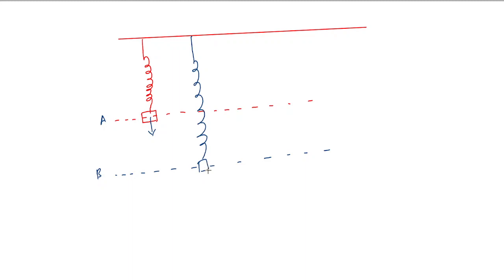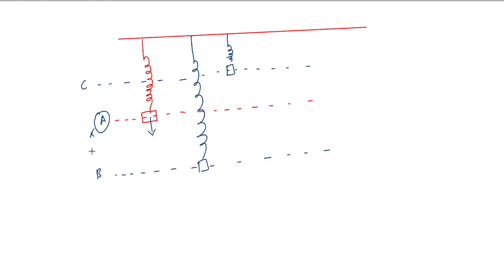It will start from point B, cross point A, and go to some point C, like this. Which means the spring mass system would oscillate between the points B and C, passing through A.